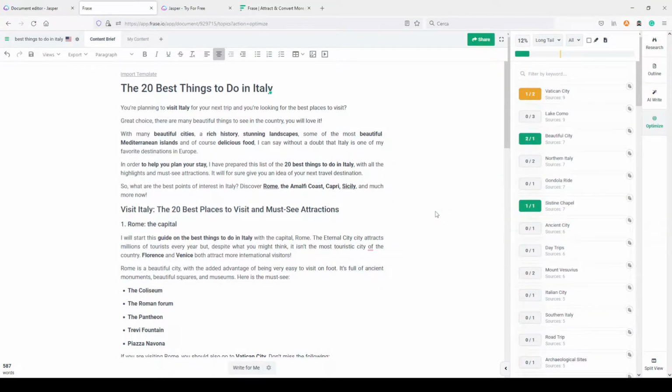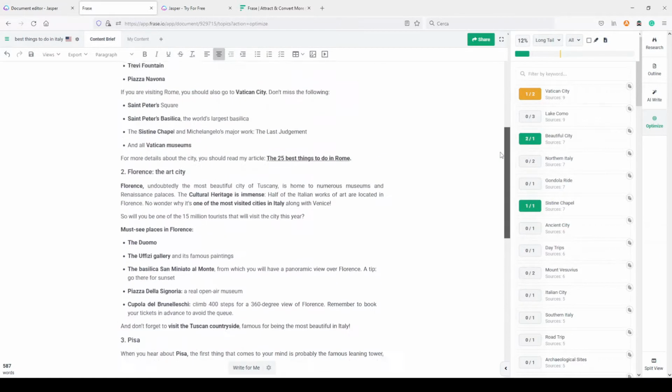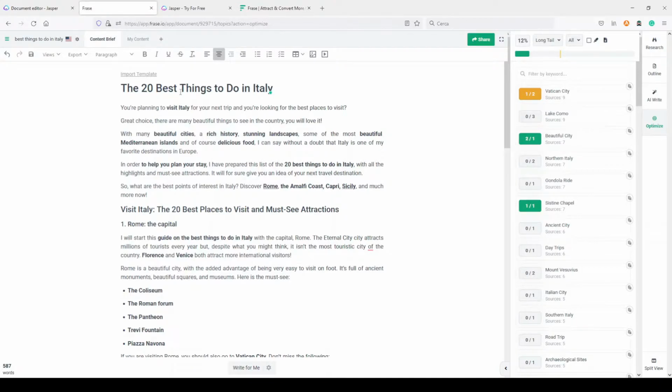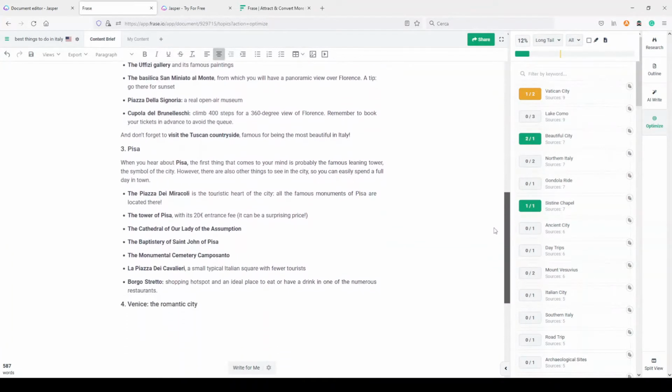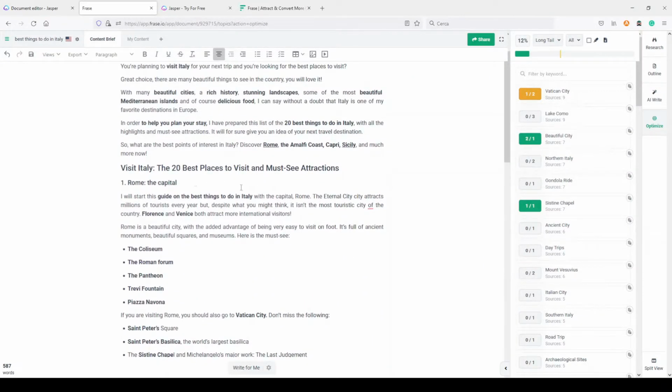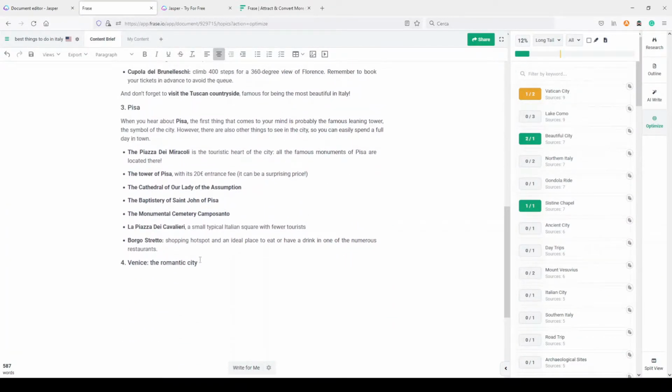So I don't have a blog where I write in English because I'm Italian, so I usually only write in Italian. So I took a piece of article I found online. It's talking about the 20 best things to do in Italy. I just copied here a part of this article, the first three suggestions. So they are Rome, the capital, Florence, the art city, and Pisa. Here is the fourth suggestion of this article, and it's Venice, the romantic city.